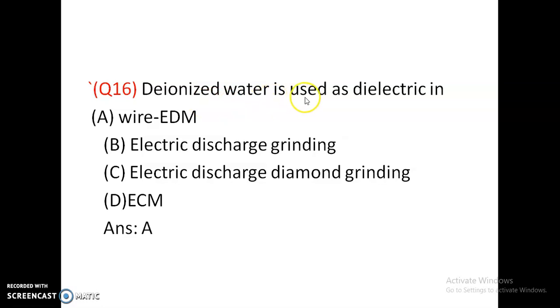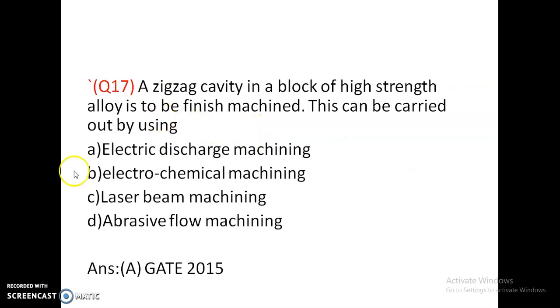Deionized water is used as dielectric in wire cut EDM, electrical discharge diamond grinding, electrochemical machining. So deionized water is used as a dielectric in wire cut EDM. A zigzag cavity in a block of high strength alloy is to be finish machined. This can be carried out using EDM, ECM, LBM, abrasive flow machining, abrasive jet machining. It is done by using electric discharge machining.